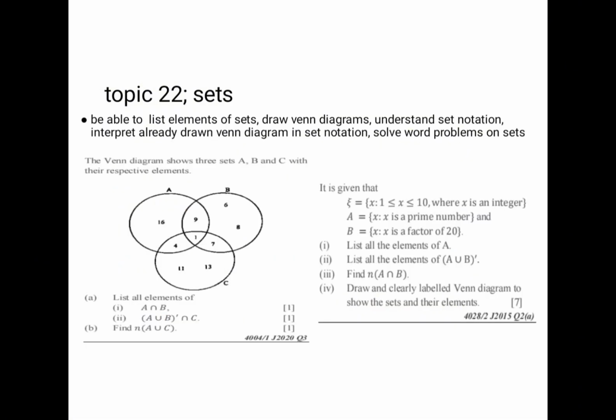It is quite obvious that you are going to see a question on sets. So this is how you get prepared for sets. You need to be able to list elements of set, draw Venn diagrams, understand the set notation, interpret already drawn Venn diagram in set notation, also be able to solve the word problems on sets, right? So practice June 2020, June 2015 to make sure that we are ready to ace your question on sets tomorrow.